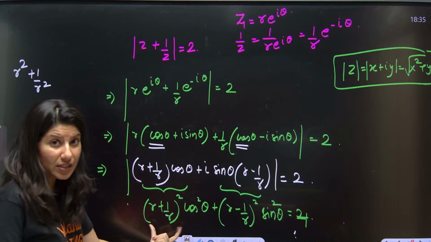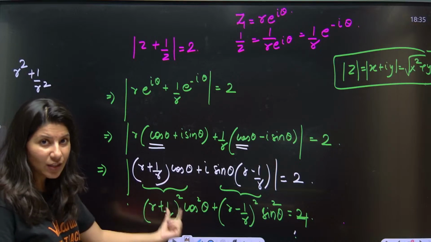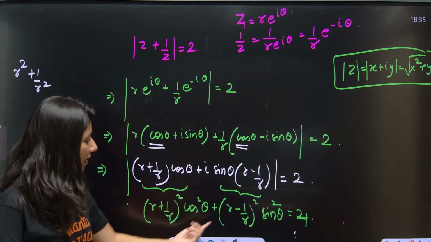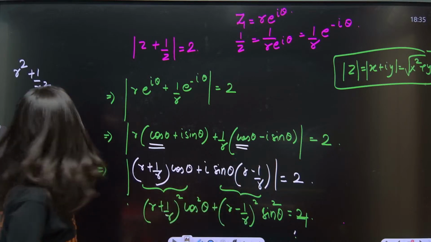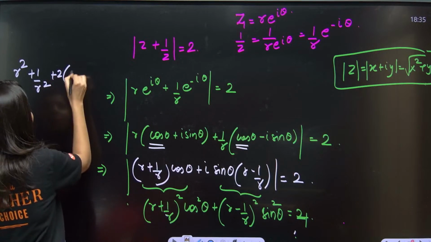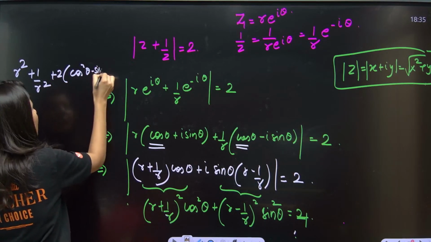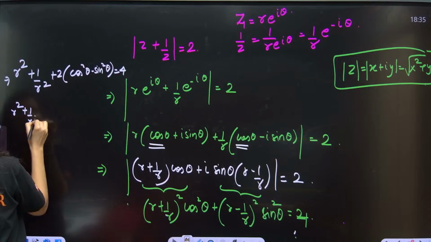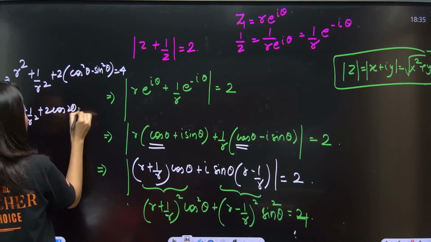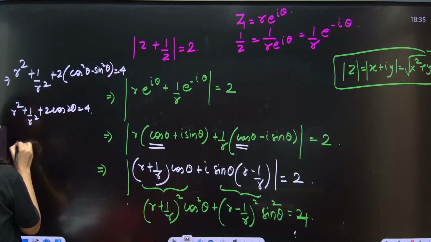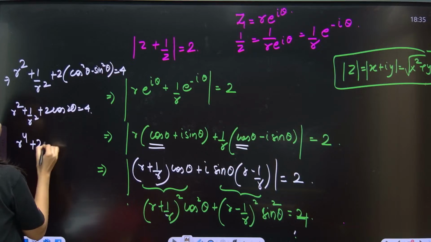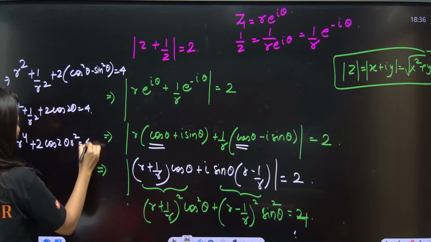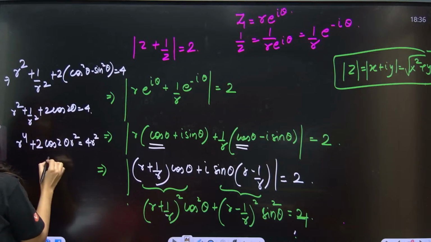Okay. So 2 cos square theta from here. See, twice of a into b. If you open it, r square plus 1 by r square plus 2, so 2 cos square theta and from here minus 2 sin square theta. So plus 2 times cos square theta minus sin square theta is equal to 4. This is what you're going to get. So r square plus 1 by r square plus 2 cos 2 theta is equal to 4. Okay. So from here r power 4 plus 2 cos 2 theta r square is equal to nothing but 4 r square, and from here we are getting plus 1 as well.